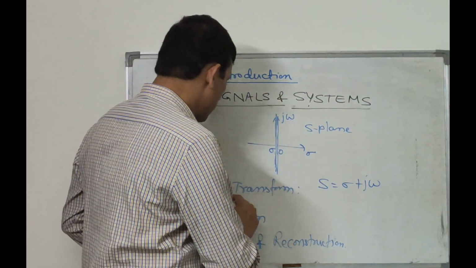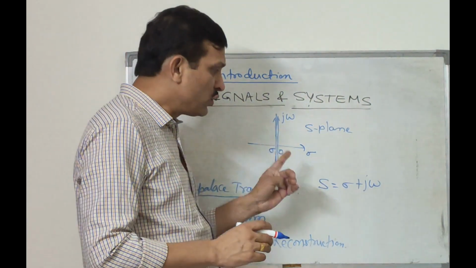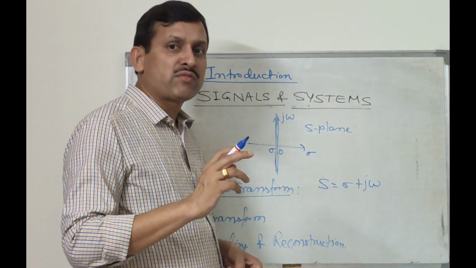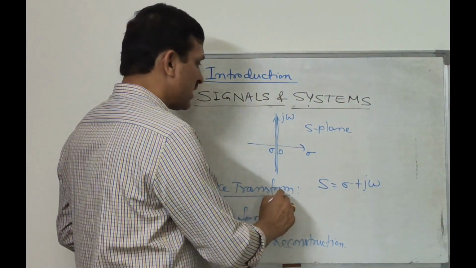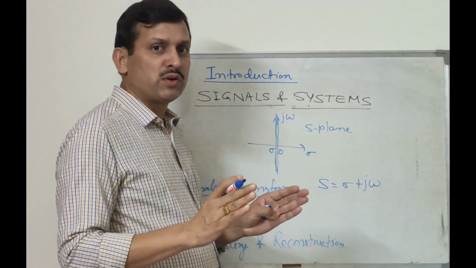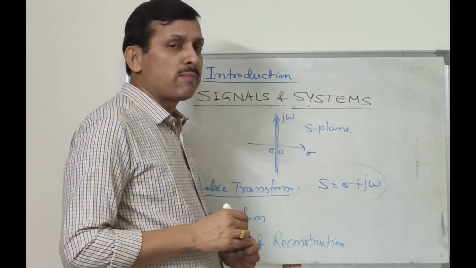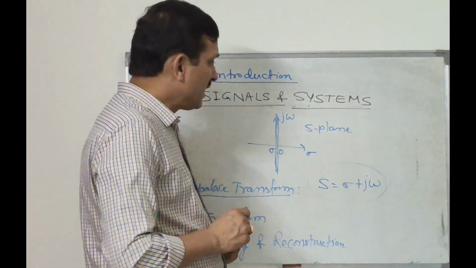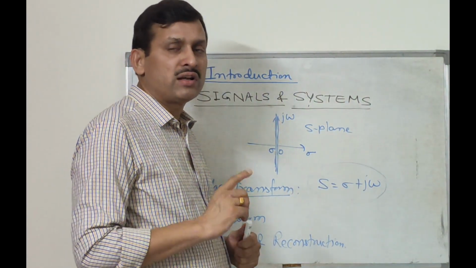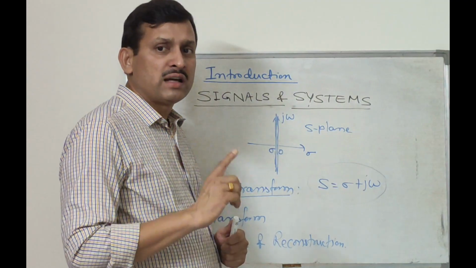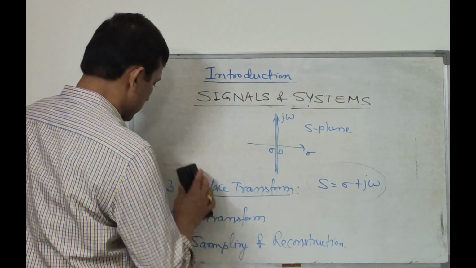The Laplace transform is also useful in the study of network analysis and synthesis. That course is also using this Laplace transform. When this is defined on a plane, that is called the S plane, it is useful for control system analysis and also for analysis and synthesis of network and systems. So that is the third unit coverage.